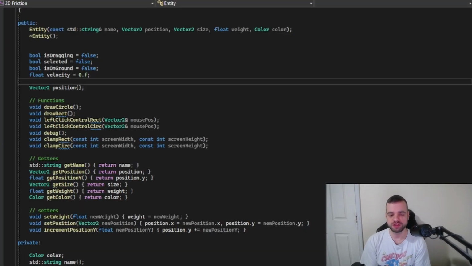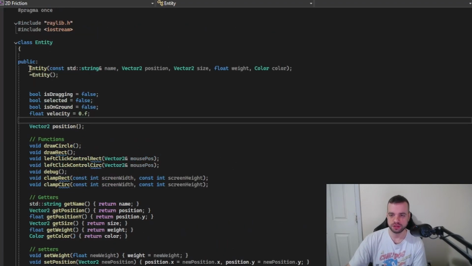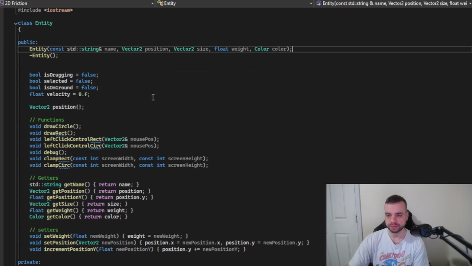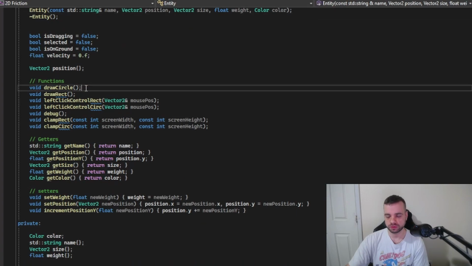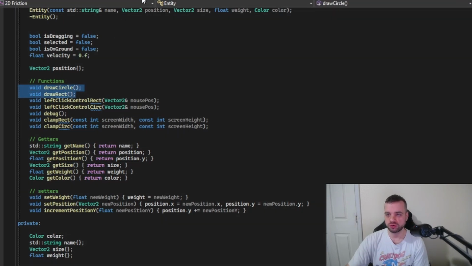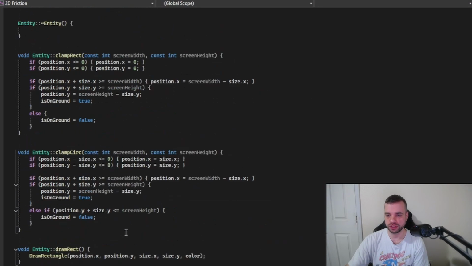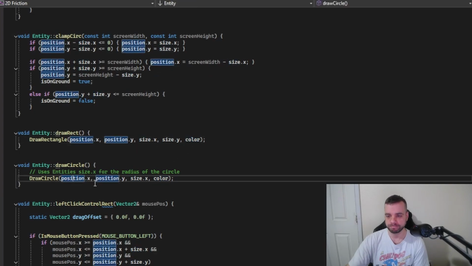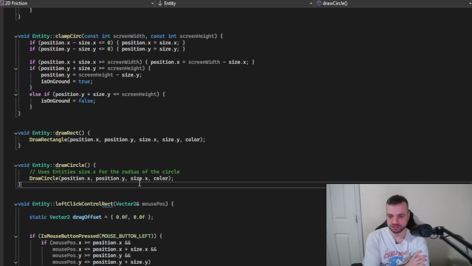Now, for anybody who wants to see the code, this section is for you. Let's take a look at our entity. In our constructor, we're taking in a name, a position, a size, a weight, and a color value. We use those values to draw our circles and draw our rectangles. Here, using the position and the size. This works for rectangles and circles so far. We're taking size.x for the radius of the circle.